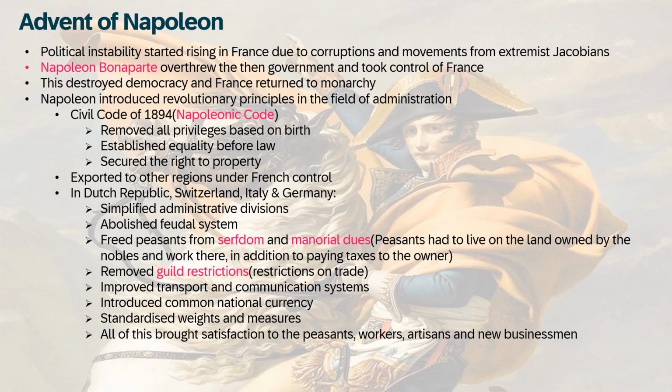Napoleon implemented revolutionary principles, particularly in administration, through the Civil Code of 1804, which is known as the Napoleonic Code. It abolished privileges based on birth, established equality before the law, secured the right to property, and exported these reforms to regions under French control such as Dutch Republic, Switzerland, Italy, and Germany. In these regions, he simplified the administrative divisions, abolished the feudal system, and freed the peasants from serfdom and manorial dues.